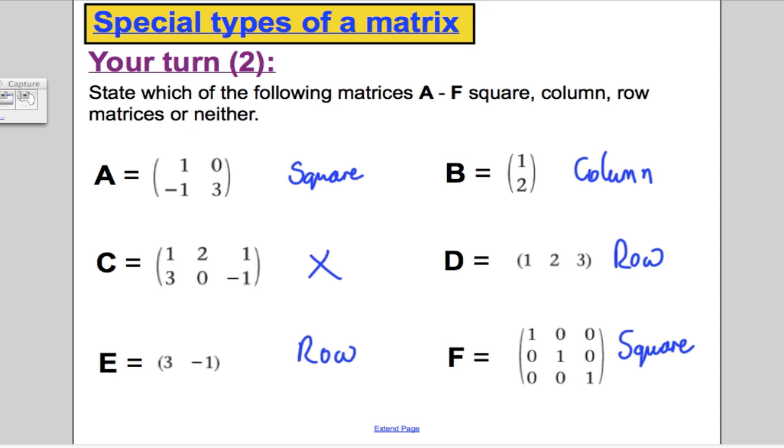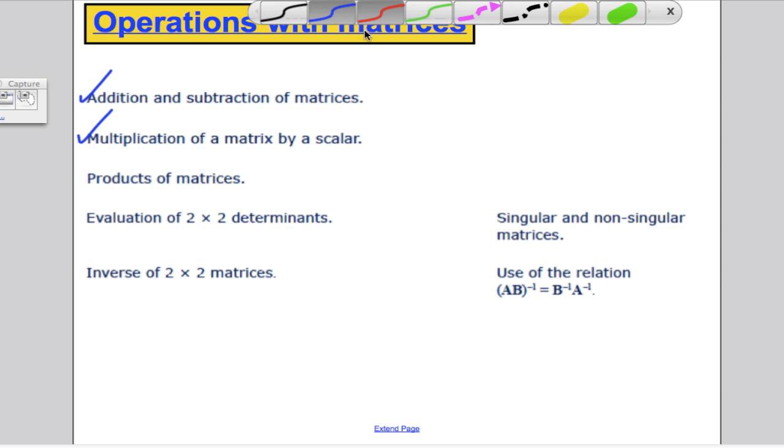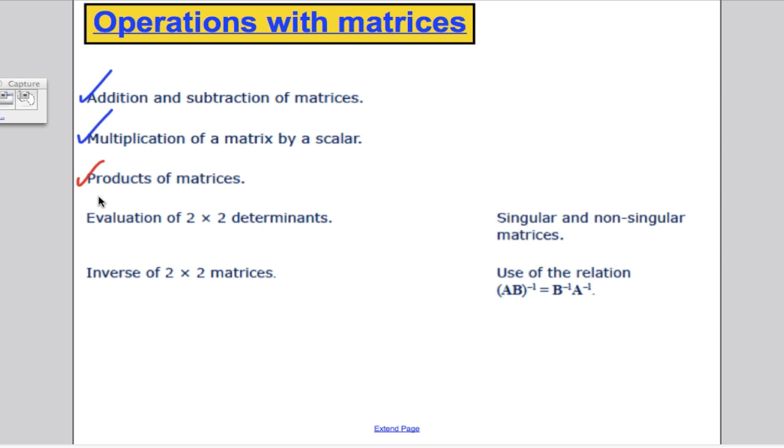Okay, now we need to do some operations with matrices. The syllabus says that we need to be able to add and subtract matrices, multiply matrices by a scalar, and we also need the product of matrices, so multiply matrices, and do the following two things here, which are effectively divide matrices. Now in this video I'm just going to cover addition and subtraction and multiplication by a scalar. The rest will be in this video here.